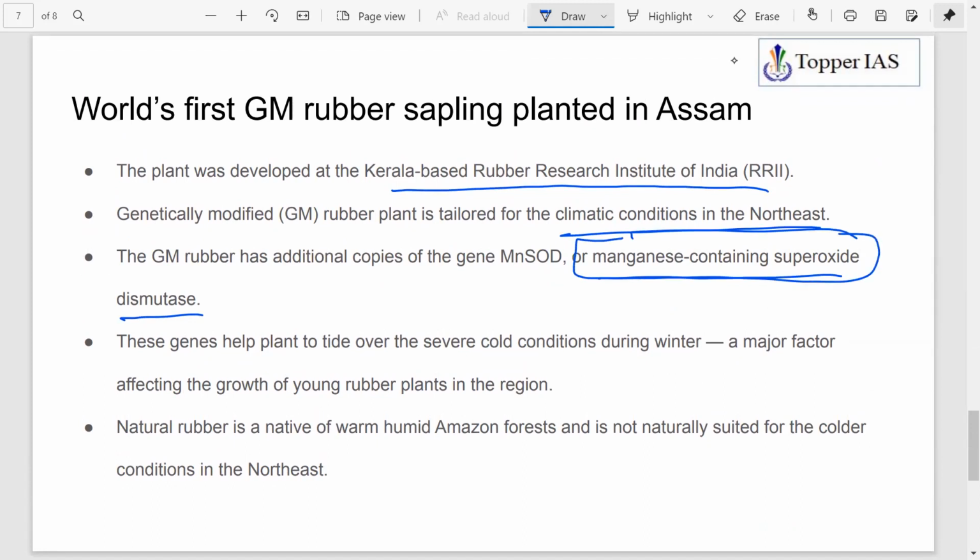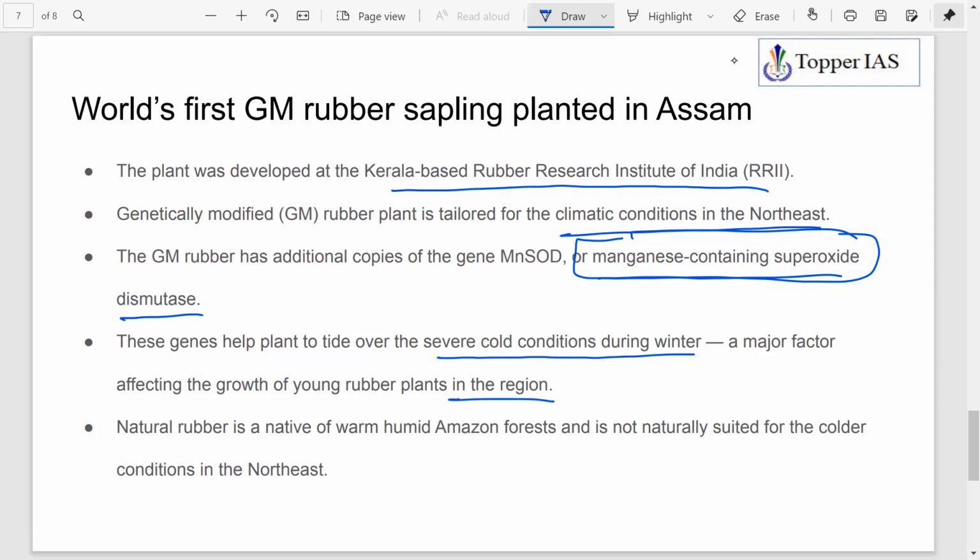It helps the rubber plant to withstand severe cold conditions during the winter in the Northeast region. Higher cold conditions were the main reason affecting the growth of young rubber plants in the Northeast region. So to overcome such a situation, the gene manganese containing superoxide dismutase has been introduced. Okay, so that is the positive, higher yield of GM rubber in Northeast conditions.